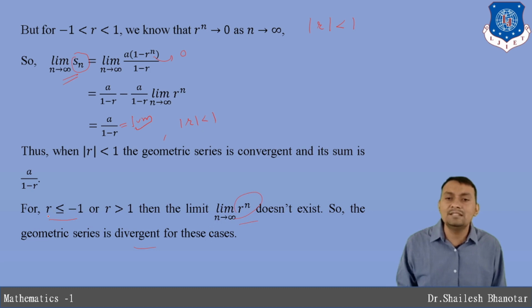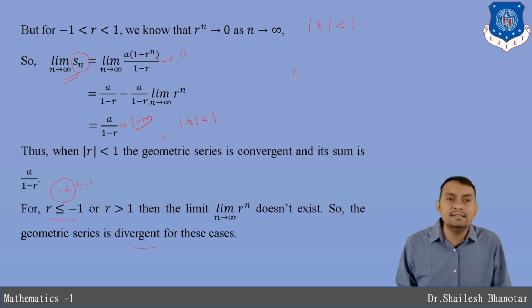You may consider, if you assume that r is equal to minus 2, which is satisfied by this one. So when I put r equal to minus 2 raised to n, it simply goes to minus infinity. That means the limit does not exist, and therefore we can say the series is divergent whenever I assume that r is less than or equal to minus 1, or if I assume that r is greater than 1, the geometric series will be divergent.